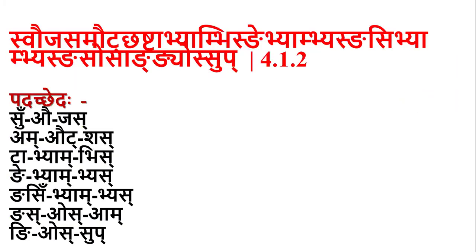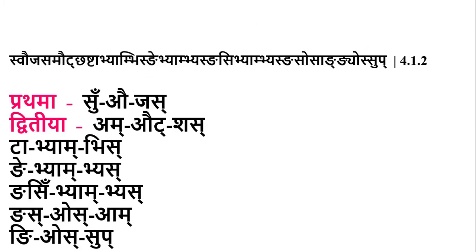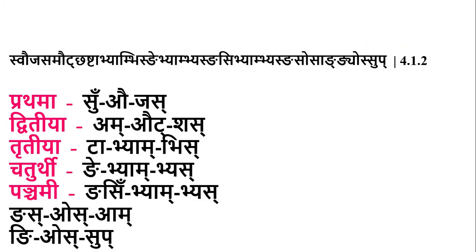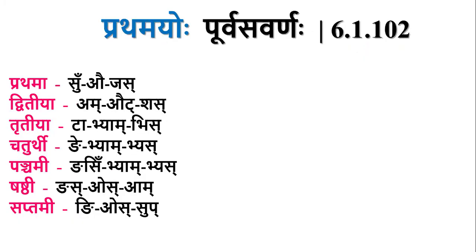If we make groups of 3 pratyayas, then the first group is called pratama, the second group is called dvitiya, and then tritiya, chaturthi, panchami, shashthi, saptami. Like this we name them. The first three are called pratama supratyayas, the second three are called dvitiya supratyayas, like that.